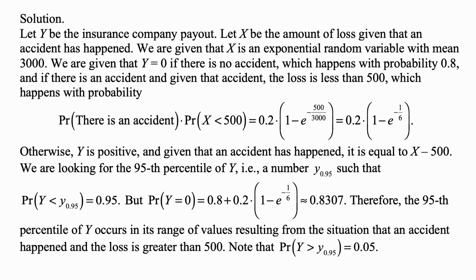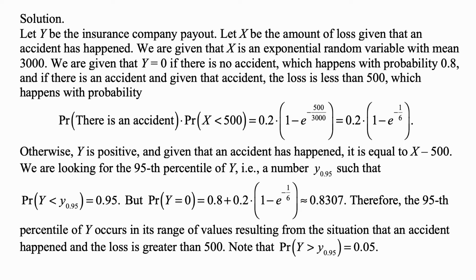over 3,000, because of the information given about the exponential distribution for that one accident, the exponential distribution of the amount of the loss for that one accident. So this is 0.2 times 1 minus e to the minus 1/6. Otherwise, y is positive, and given that an accident has happened, it is equal to x minus 500.